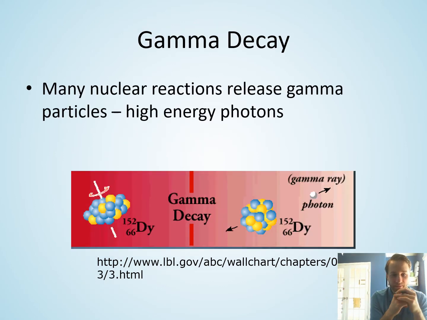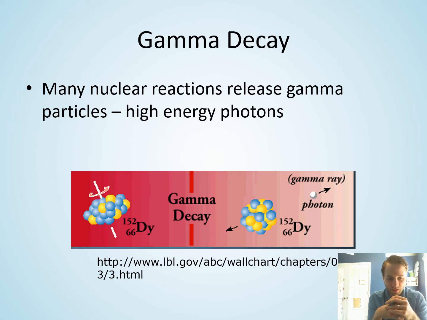Gamma decay. So gamma radiation, any type of nuclear decay often includes gamma radiation, these higher energy photons. But if you have some nuclear reaction that just emits gamma particles, then there's no change to the atom, because this light isn't changing the number of protons or neutrons or electrons on your atom.